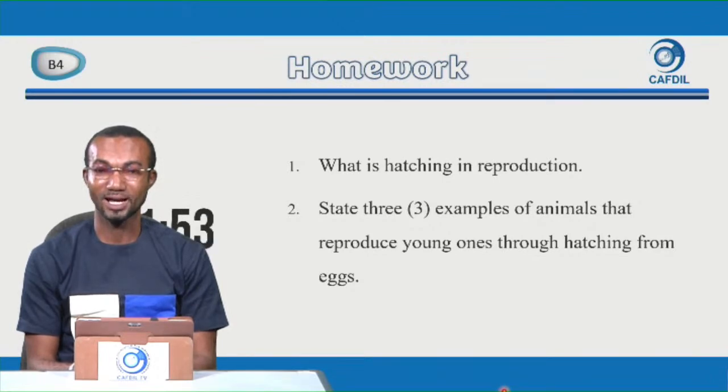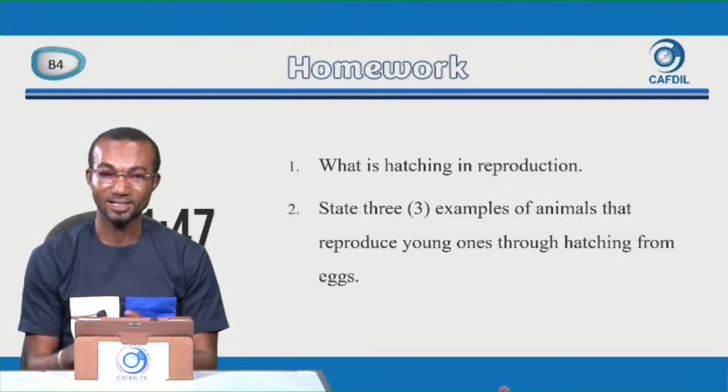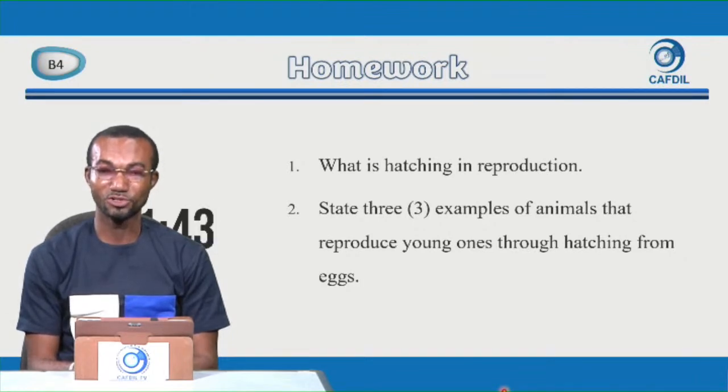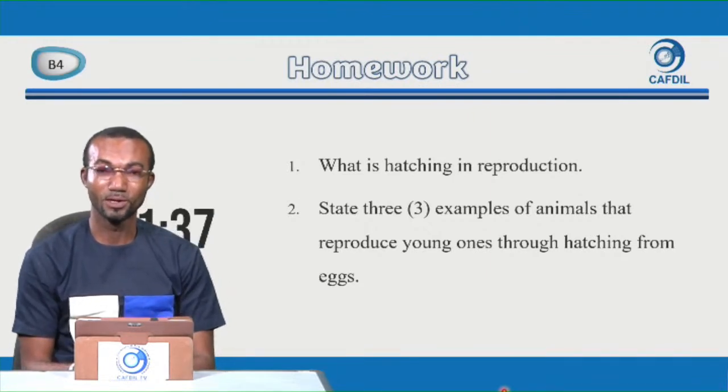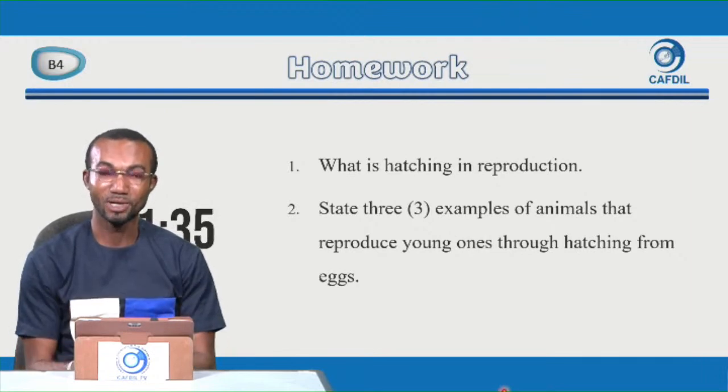So 1, what is hatching in reproduction? And then 2, state 3 examples of animals that reproduce young ones through hatching from eggs. You watched the video, so you saw all the animals hatching from eggs.